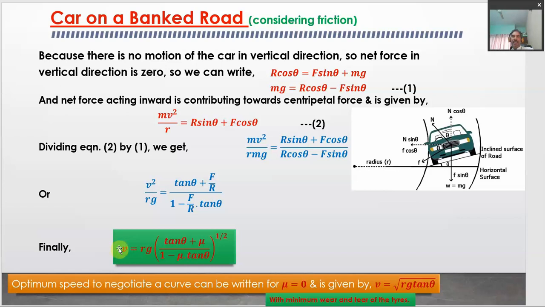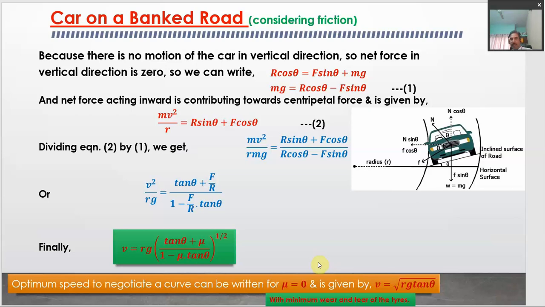This is just the maximum velocity which the car can have, but the optimum speed is slightly even less, so as to reduce the wear and tear of the tire of the car. So it is given by the case whenever mu is 0. Whenever there is no friction, we have to reduce velocity even further. The tires of the car will not have any wear and tear only whenever the force of friction is minimum.